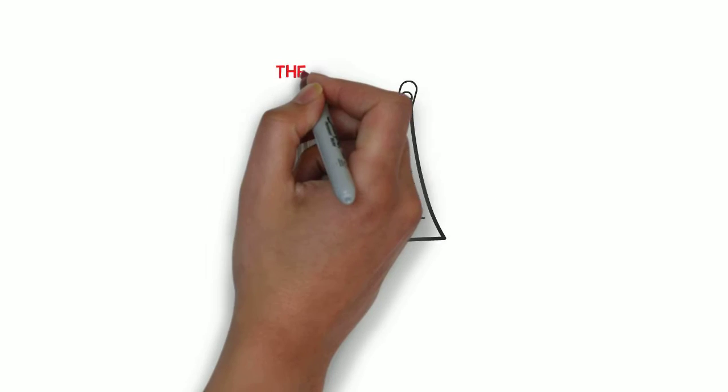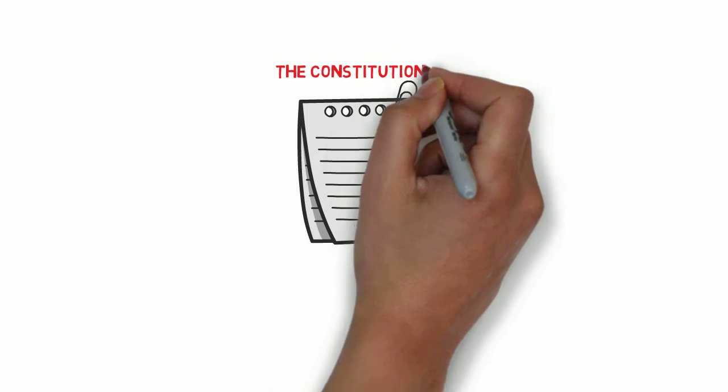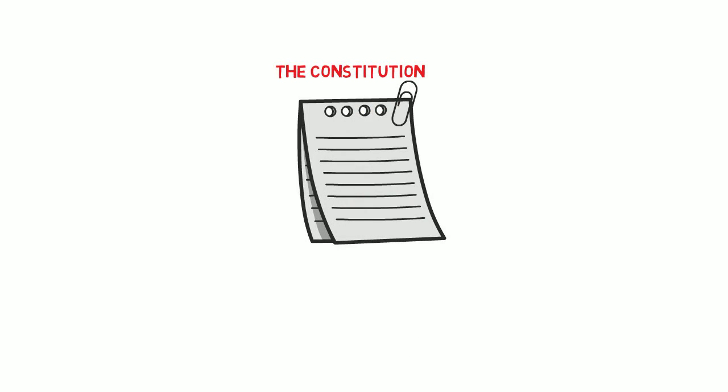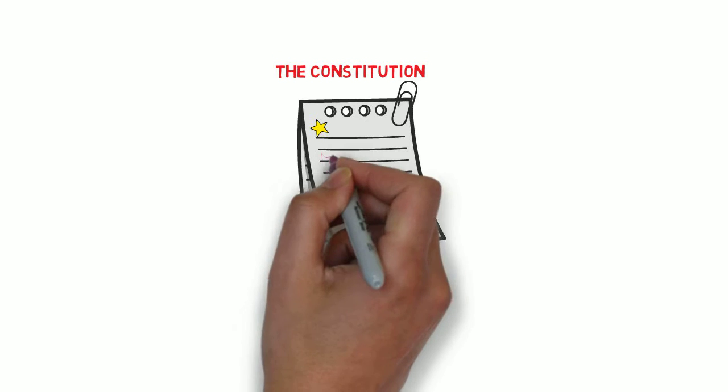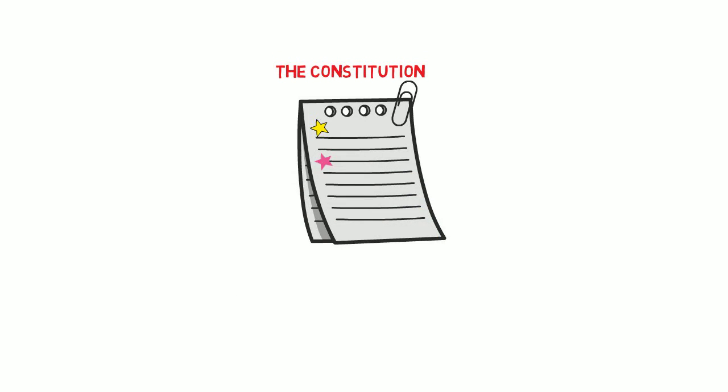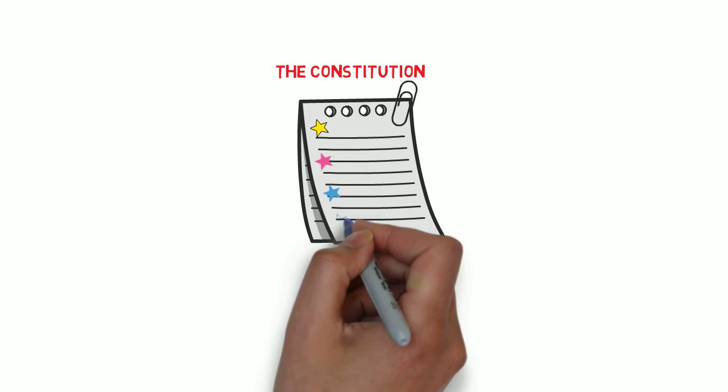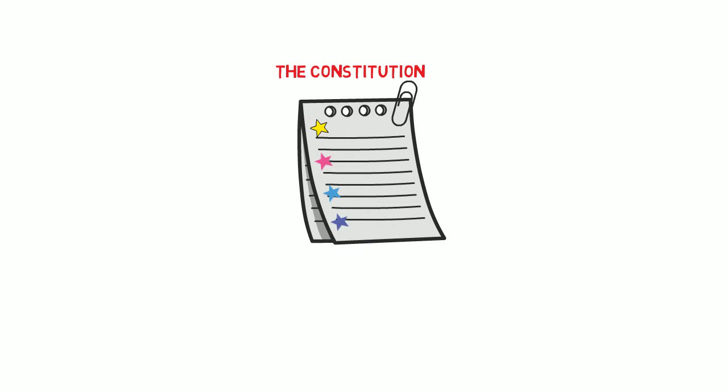Why does it work? The method works because your brain easily makes the connections between the questions. This helps you remember the answers for a long time. This video is about the Constitution of the United States.